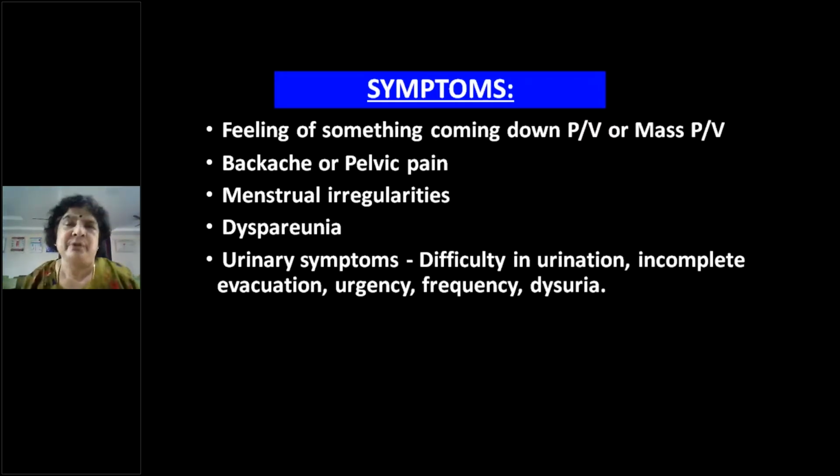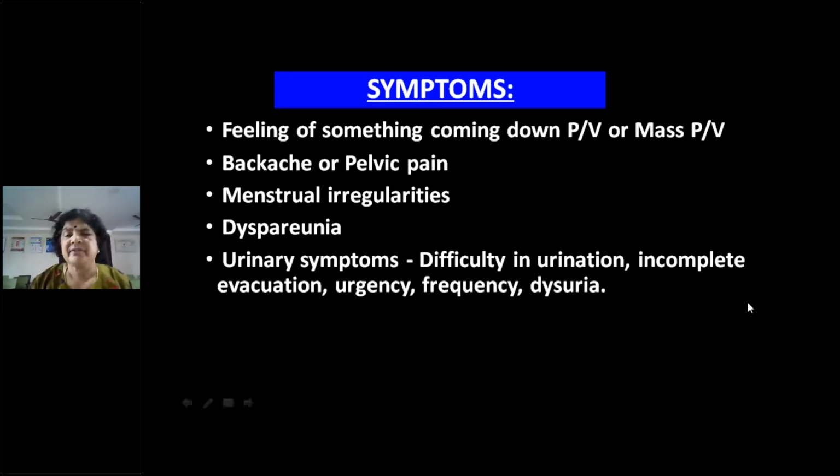The same thing happens with the bowel also. If she has got a huge rectocele, the more she strains, the more difficult it is to empty the bowel. That is actually not constipation, but when she is straining more, the whole fecal matter will go into the pouch of the rectocele. Instead of coming out, it goes into that pouch which is bulging into the vagina, right? So this is actually called dyschezia, D-Y-S-C-H-E-Z-I-A. It's not constipation, but difficulty in emptying the rectum.